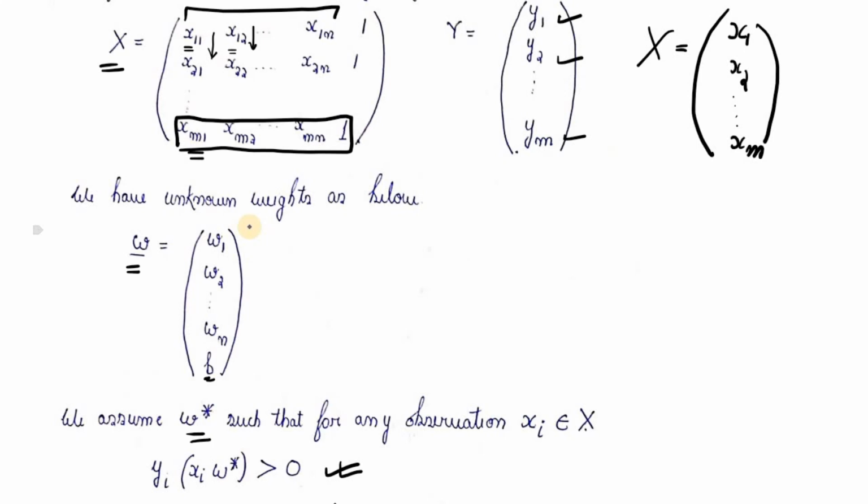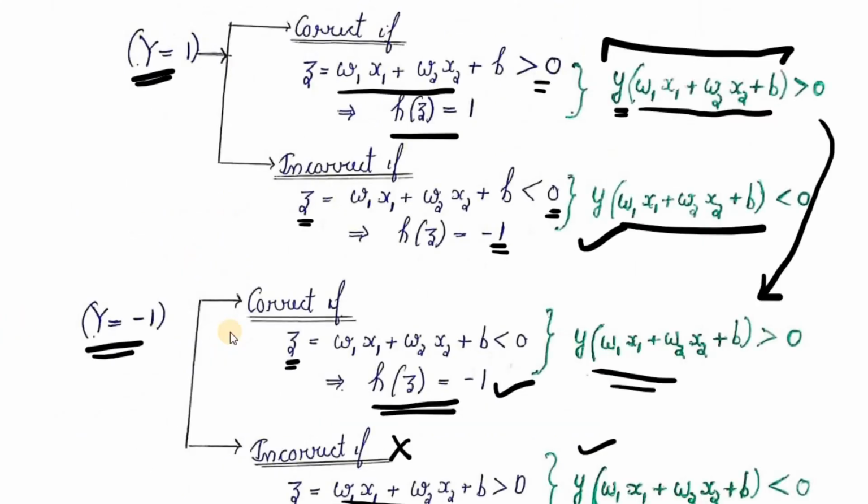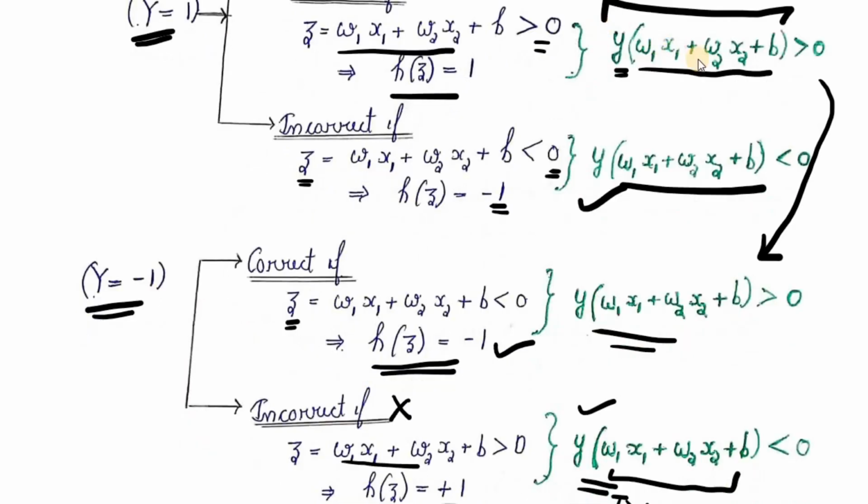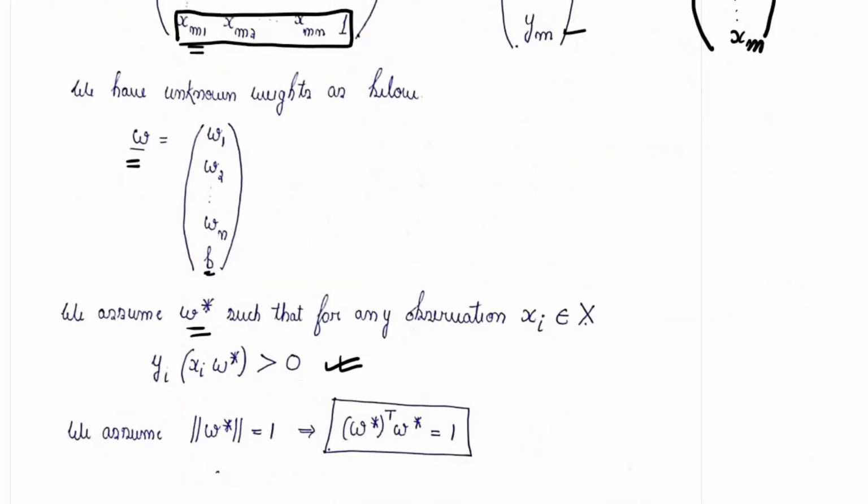If we recall from our previous video, we know that this term yi xi w star is positive when the classification is correct and negative when the classification is wrong. So this is exactly the slide I was talking about from the previous video, where we were trying to prove that whenever the classification has been done properly, the term yi xi w star is positive, and whenever an incorrect classification is done, yi xi w will be less than 0. We further assume that w star has a unit norm.